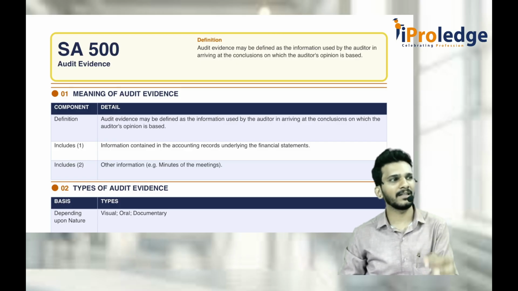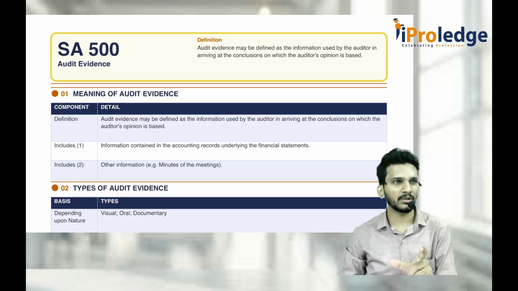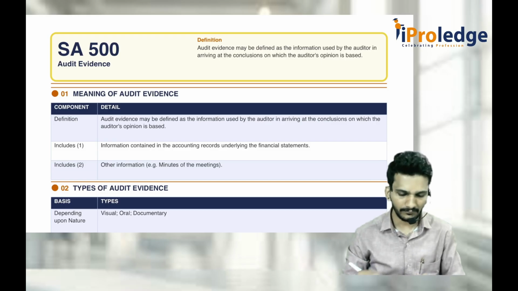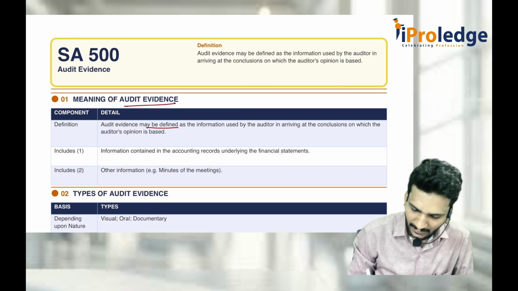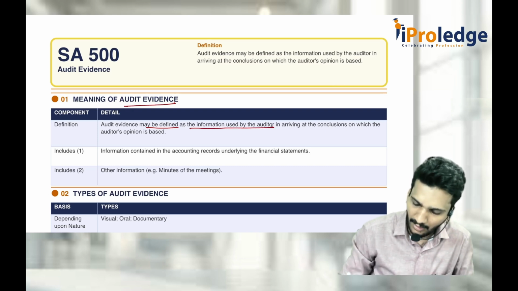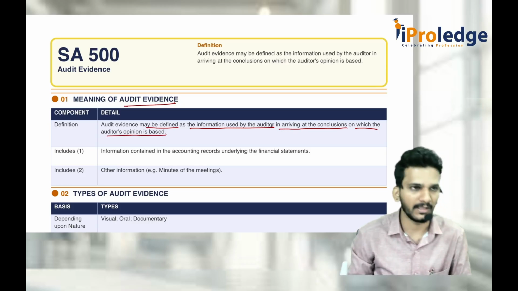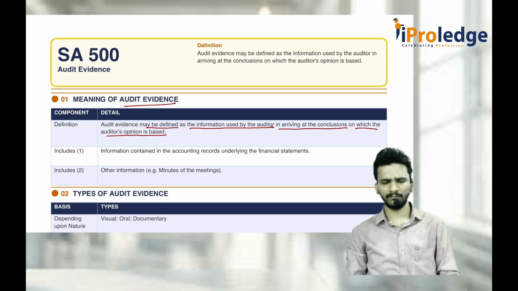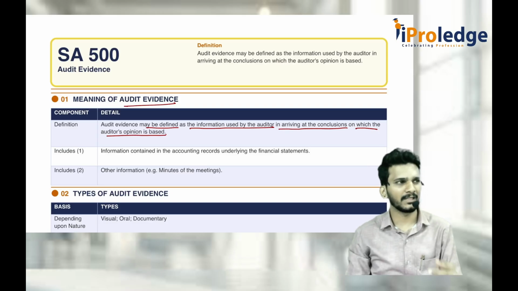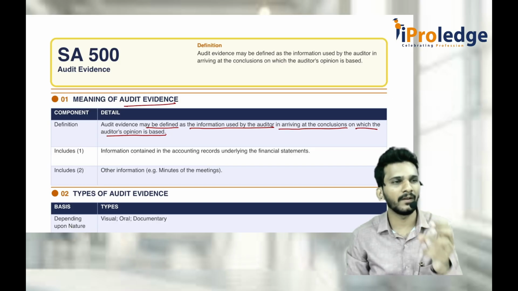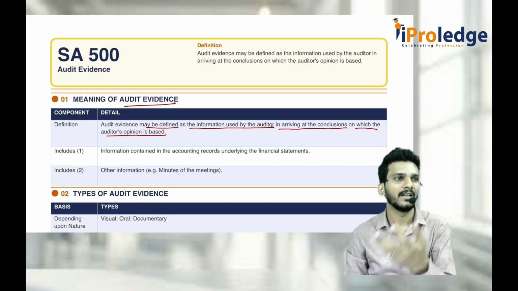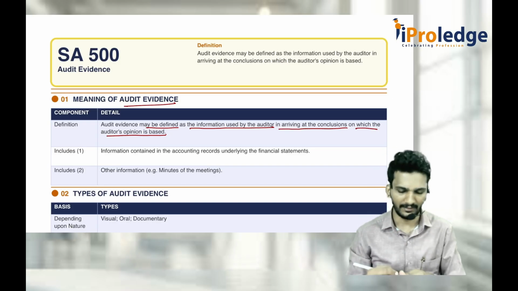That is entirely dealt with in two standards. That is SA 500 as well as SA 501. Mainly two standards with respect to audit evidence. So what is audit evidence? Audit evidence may be defined as the information used by the auditor in arriving at the conclusions on which the auditor's opinion is based. Whenever you say that something is unqualified, something is qualified, then on what basis are you saying that it is qualified or unqualified or adverse or something else? That base is called audit evidence.